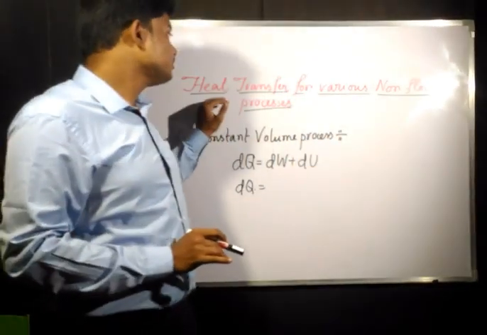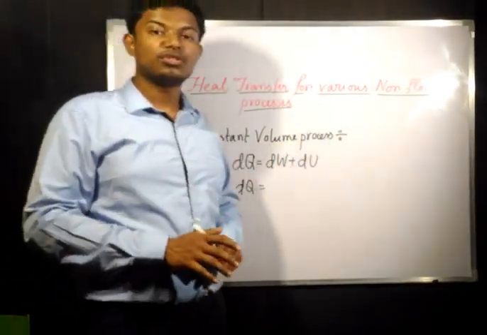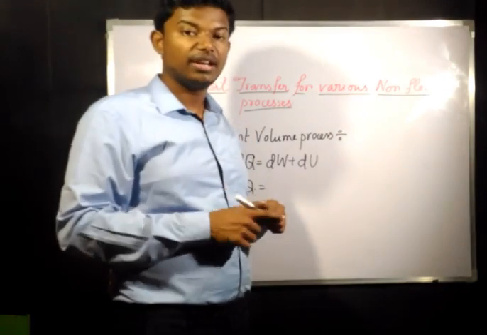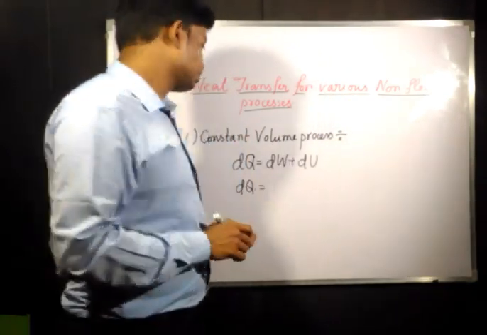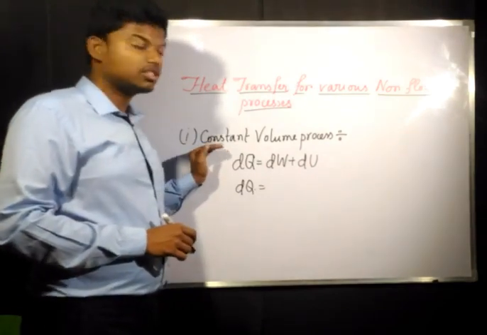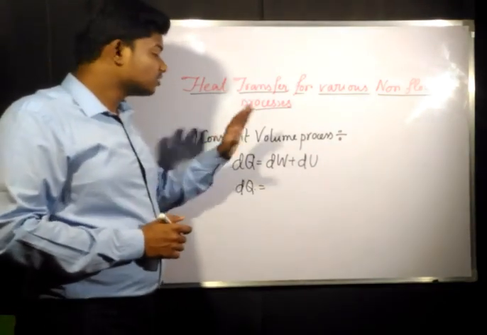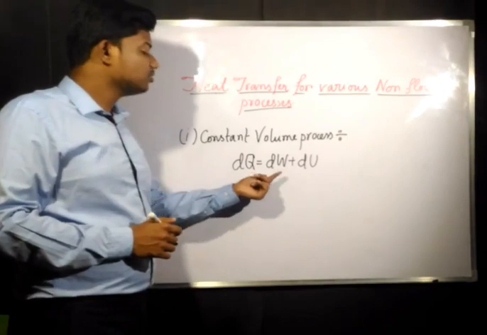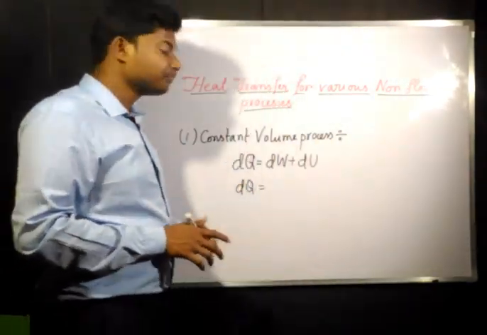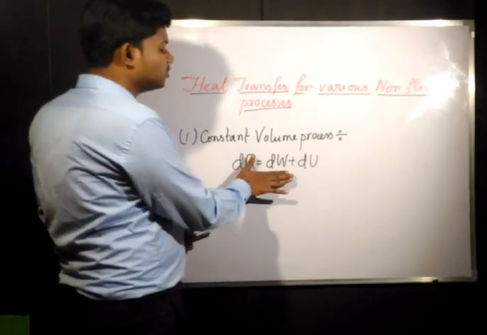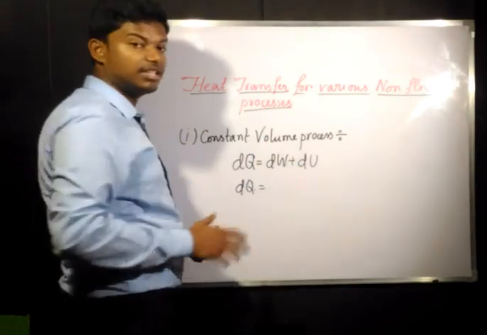The next thing would be heat transfer for various non-flow processes. That is, for a closed system we are going to find various heat transfer expressions for different processes. First of all, there is the constant volume process. The first law for a constant volume process is dQ = dW + dU. We derived it in the last board.